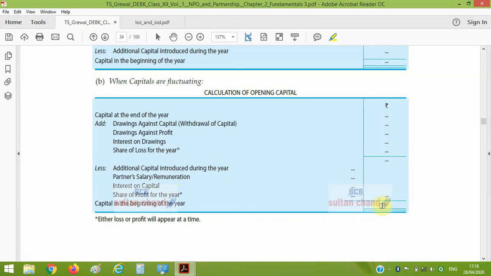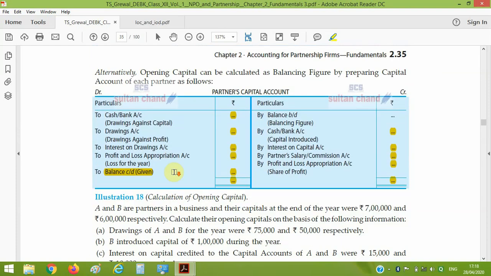You will get the opening balance of capital, and on this balance you will compute the interest on capital. While computing interest on capital, drawings of capital and introduction of capital should also be considered, as we did in our example just before the explanation of the topic. Let's do a question on this basis.